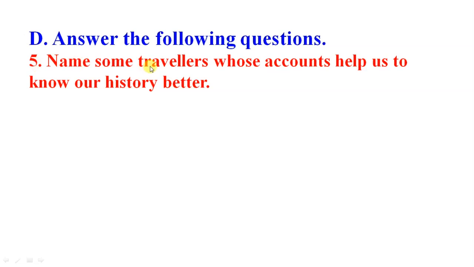Question five: name some travelers whose accounts help us to know our history better. Travelers means people from different countries who came to India when the sea route was invented. They also wrote books related to the history and geographic features of India.